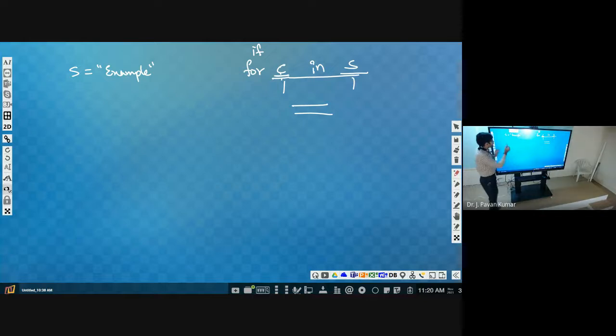Now you tell me, for C in yes. What is this C? We do not need to bother, because it will be taken care of by this for loop itself. C will be taken from yes. For every C in yes, we have to print.